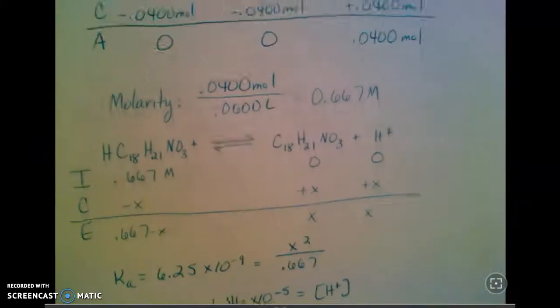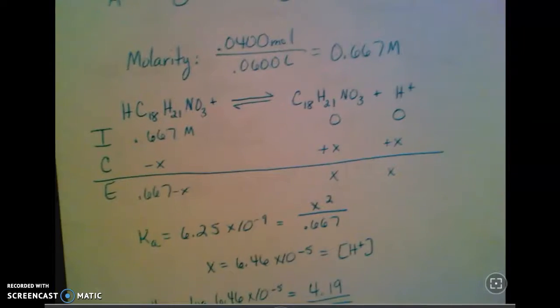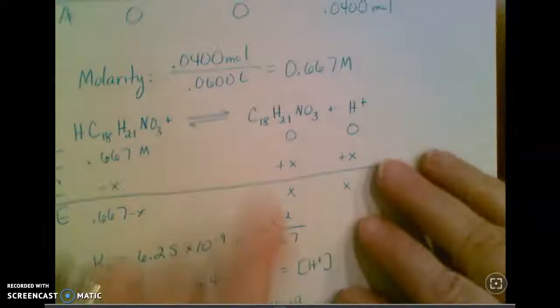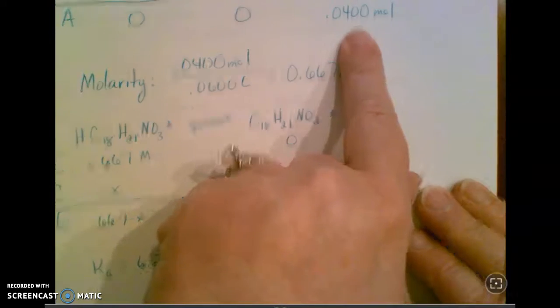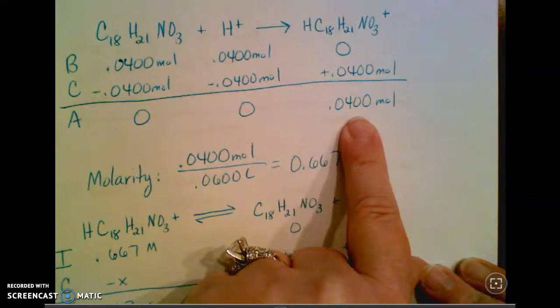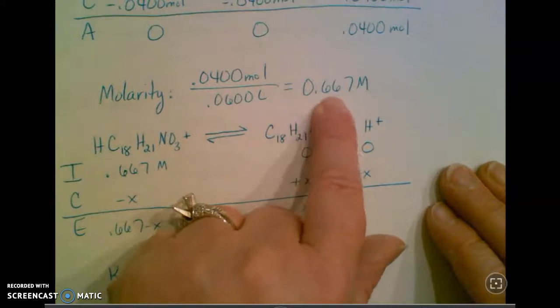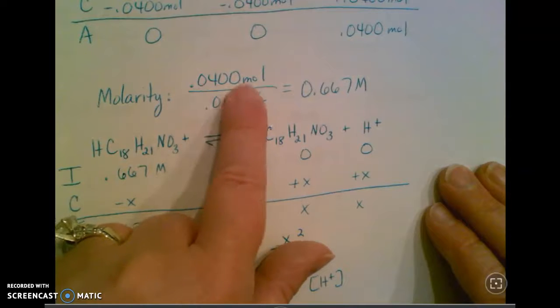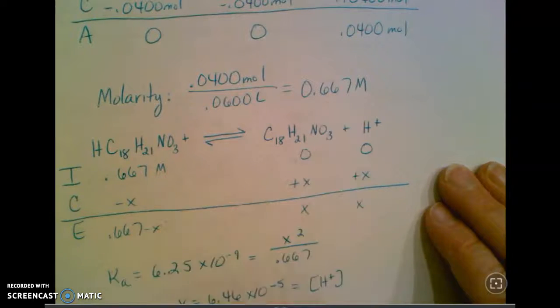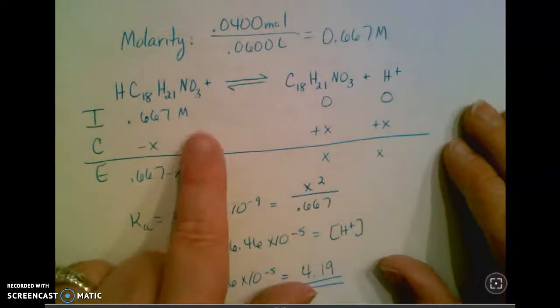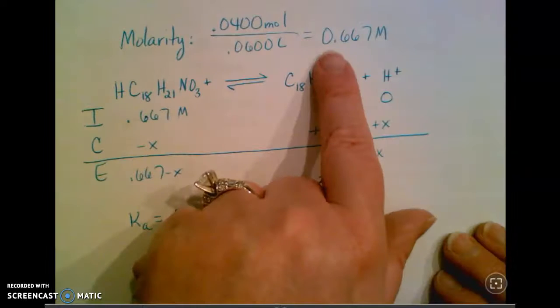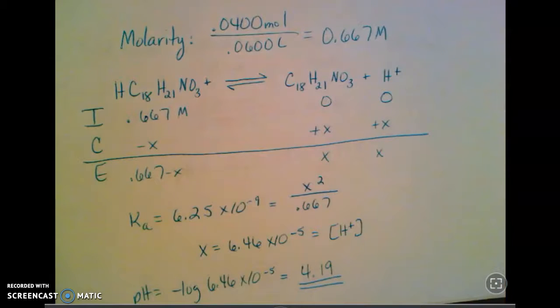And so I have to have a molarity for these weak acid or base problems. Sorry about that, my camera slipped a little bit. So here is the molarity. I've got that 0.040 moles, which I have from my BCA chart here. The 60 milliliters, this is where I use that. It's going to become 0.0600 liters to give me 0.0667 molarity. 0.040 divided by 0.060, and that's my molarity.